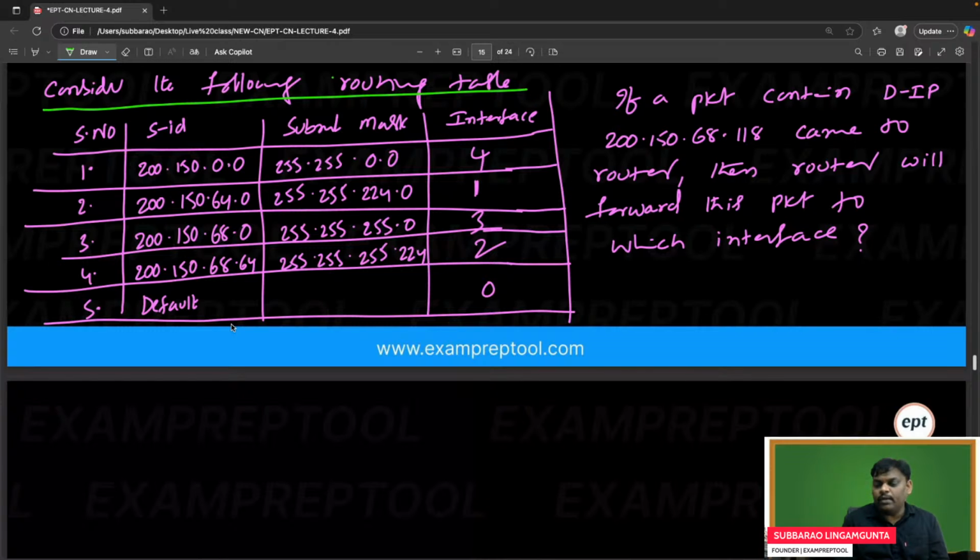Now see what happened. If a packet contains this destination IP, then it came to the router, then the router will forward this packet to which interface? Let's see how many people will give answer. Most probably you will see one question like this. Can everyone try this?